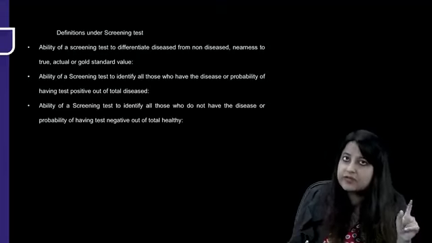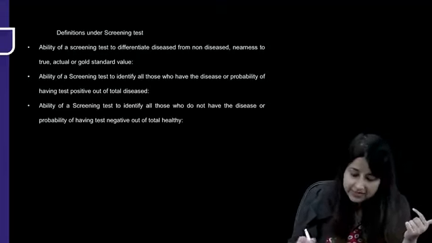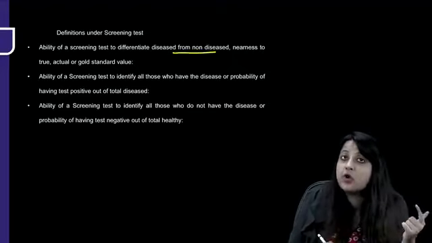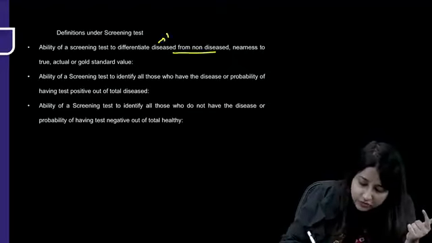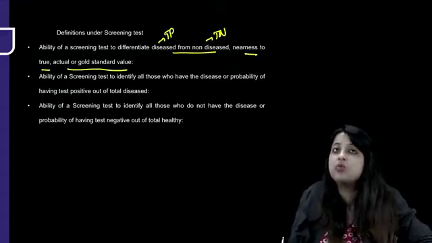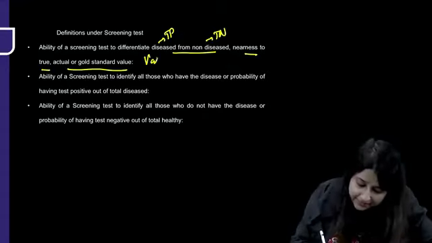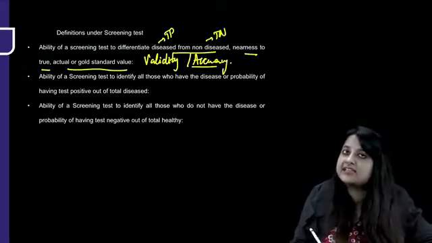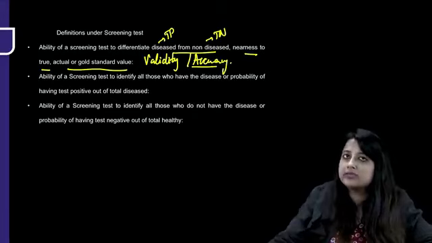Now I'll just ask you a few definitions before we go to the formula. The ability of a screening test to differentiate diseased from non-diseased, that means all the true positives from all the true negatives, and nearness to the true, actual or gold standard value. What is the measure of that? Nothing but validity, or accuracy. Validity or accuracy of a screening test tells us how close we are to the gold standard value.